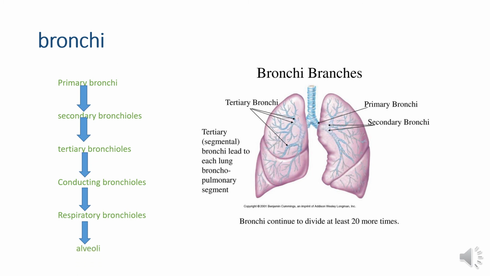Alveoli are the sac-like structures in which the gaseous exchange happens. In the conducting bronchioles, because there is no gaseous exchange, they have large and thick walls. And the respiratory bronchioles have a thin wall, so some gaseous exchange occurs. But the main gaseous exchange occurs in the alveoli. The air we inhale finally reaches the alveoli.